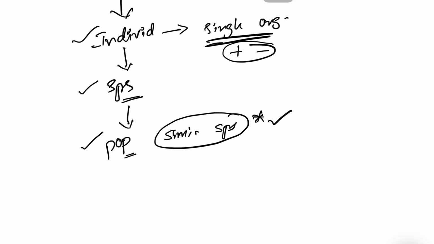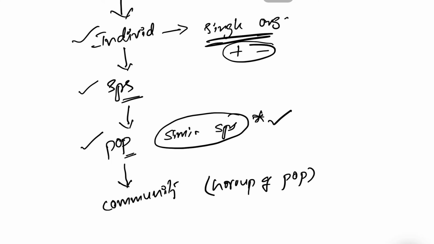Now, a group of populations in an area is called as community. So, when I say it is a community, you should understand it is a group of populations. It may consist of plant population, animal population, human population and many other populations. So, a community consists of a group of populations.